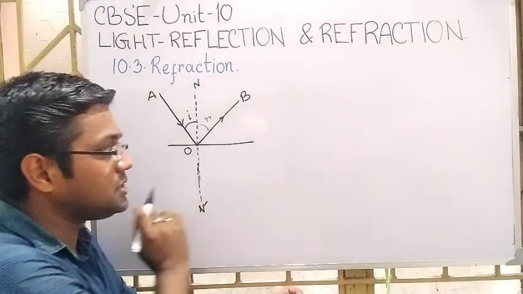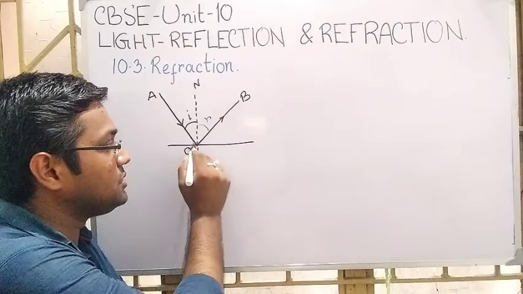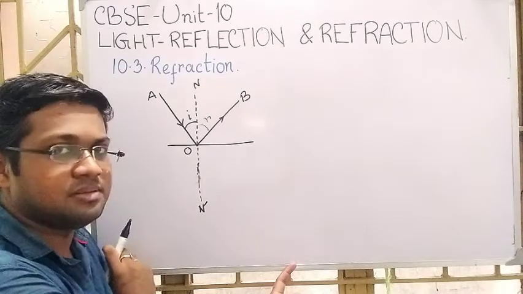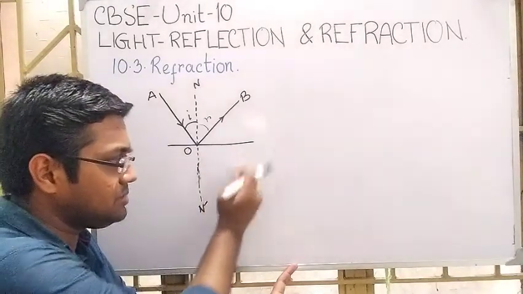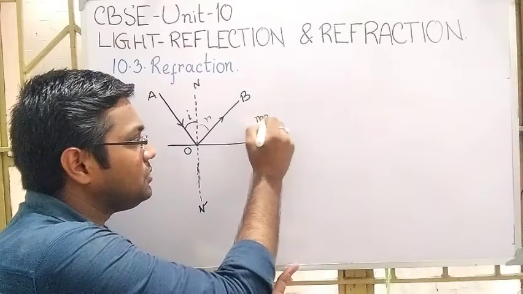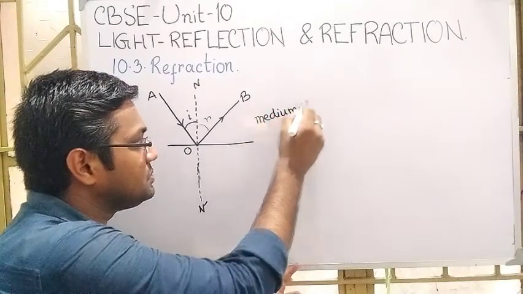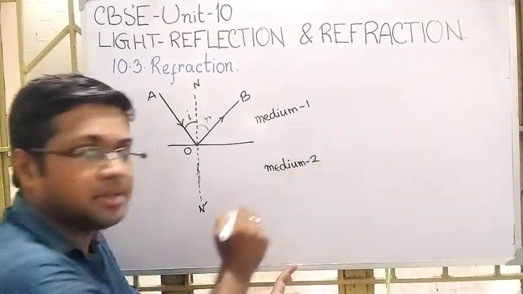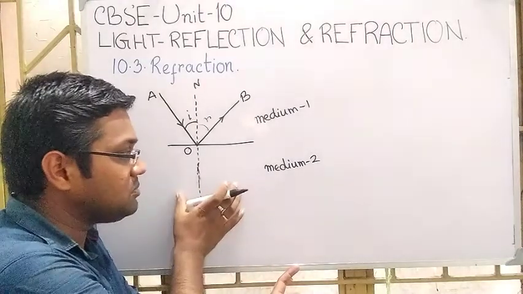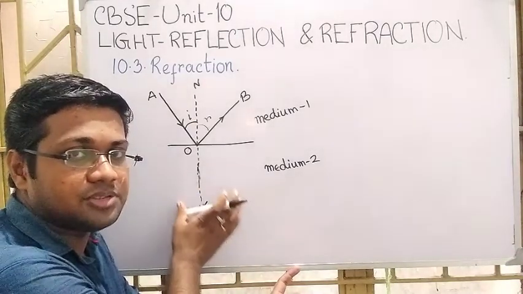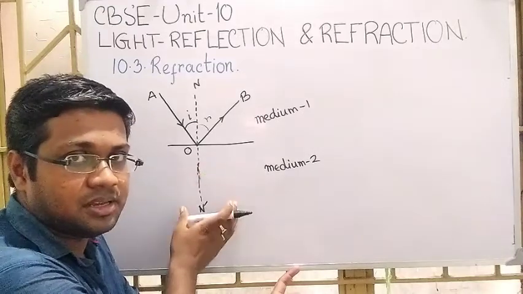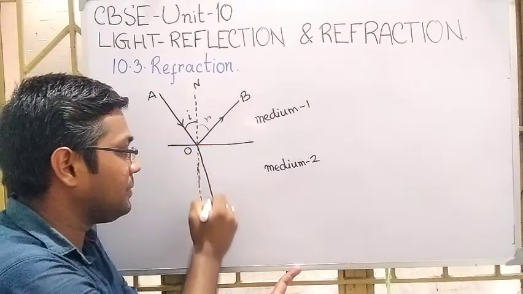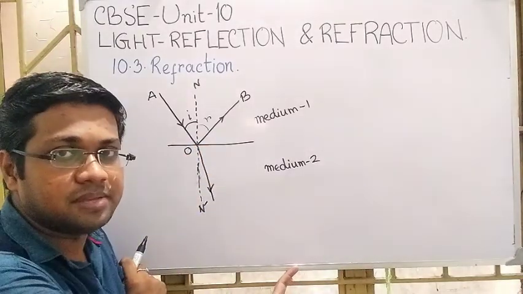And in the case of reflection we have considered only this bounce back. But what will happen if the light enters into this medium? If I say this is medium 1 and this is medium 2, obviously optical mediums, and if medium 2 is a transparent or translucent medium, then some light ray will enter into the second medium.